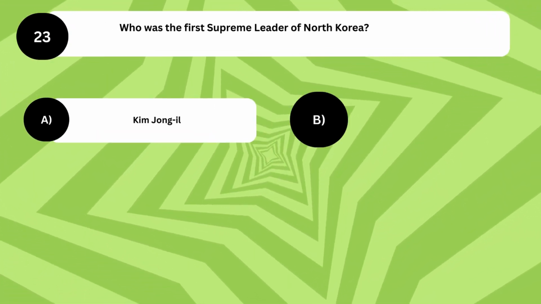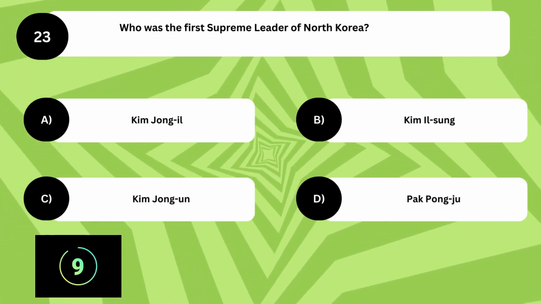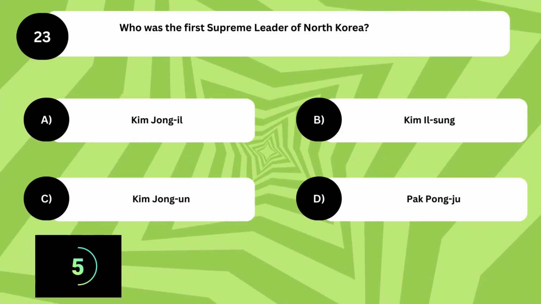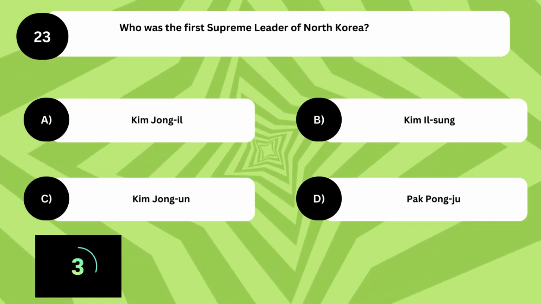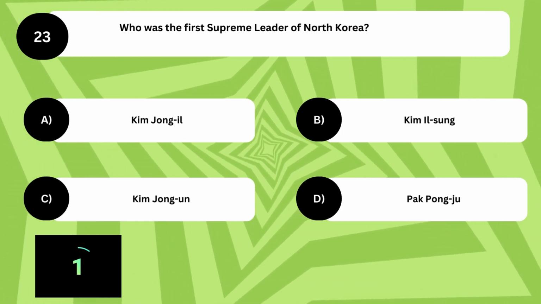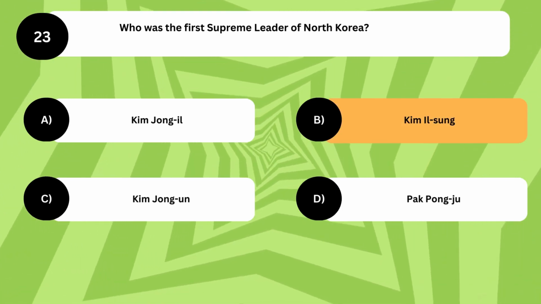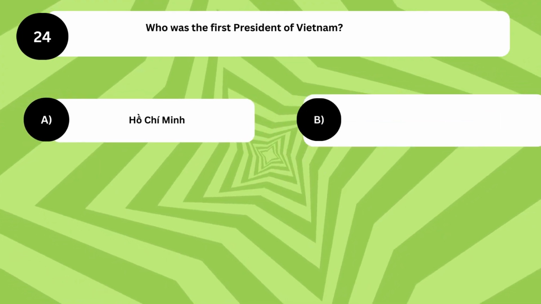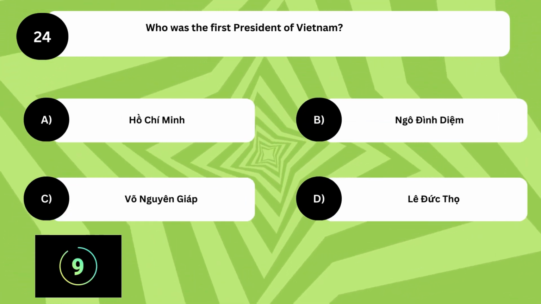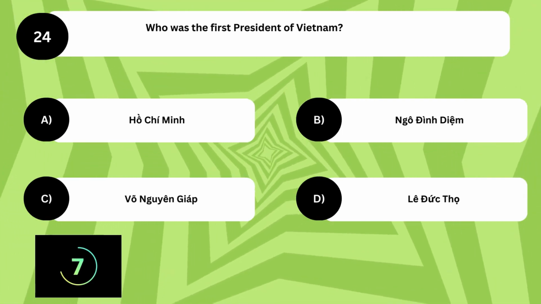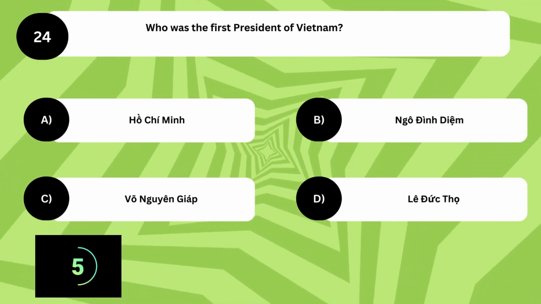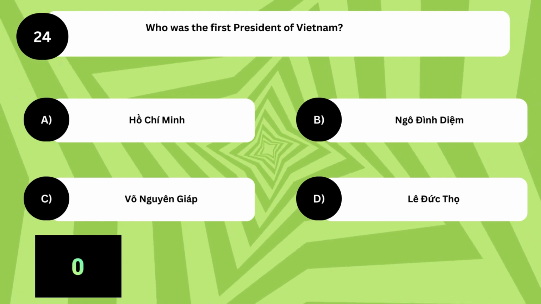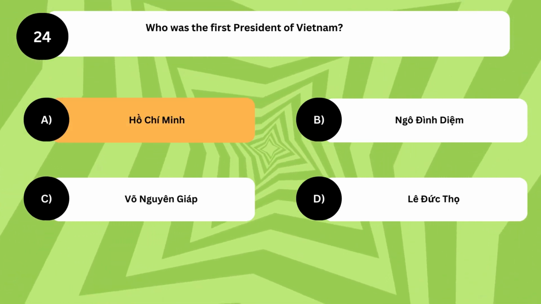Who was the first supreme leader of North Korea? The answer is B. Kim Il-sung. Who was the first president of Vietnam? The answer is H. Kai-min.